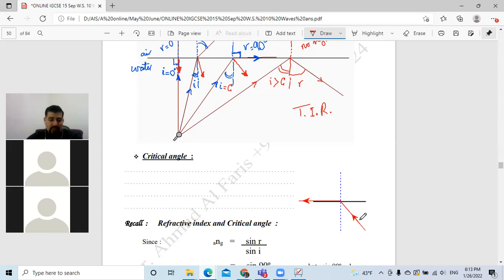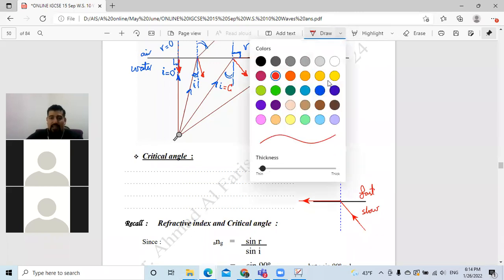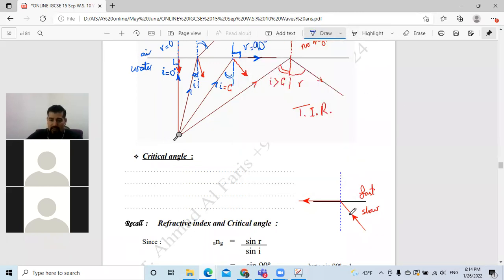Now I have two media, for example, diamond or glass, a slow medium. And the light travels to a fast medium like air or vacuum. This is the angle of incidence here. I will call it the critical angle. That makes the angle of refraction equal how much? The angle of refraction equals 90 degrees where?